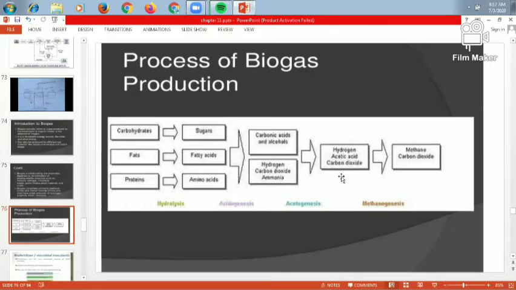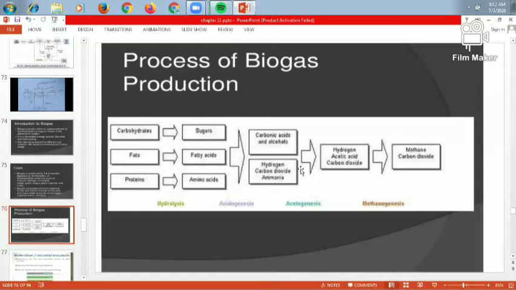Then the combination of hydrogen, acetic acid and carbon dioxide takes place, and finally we get methane and carbon dioxide. This process is known as methanogenesis, and in methanogenesis we get methane and carbon dioxide. Methane is used as biogas and the carbon dioxide is released to the atmosphere, and this carbon dioxide is used by plants for photosynthesis.